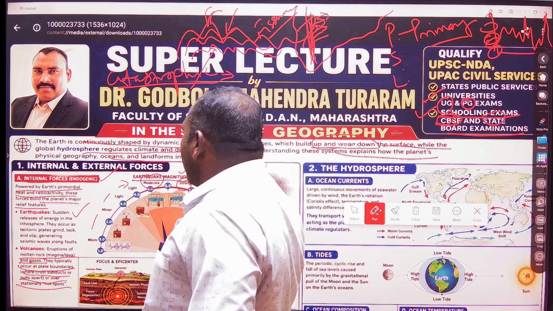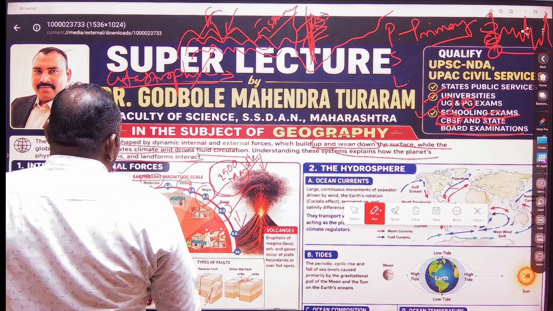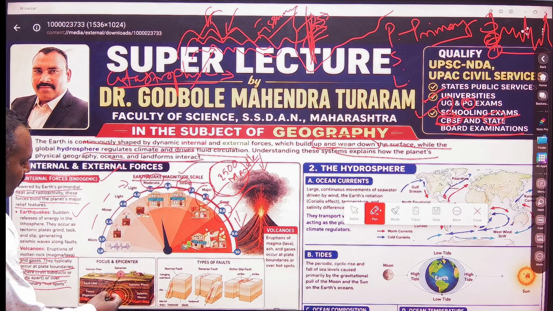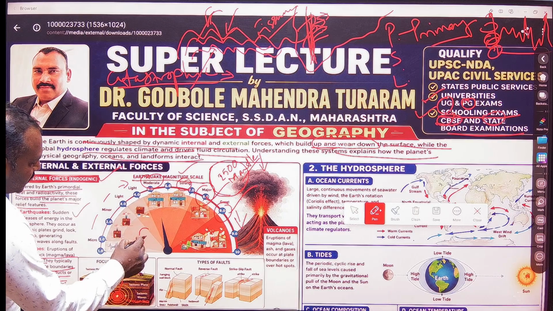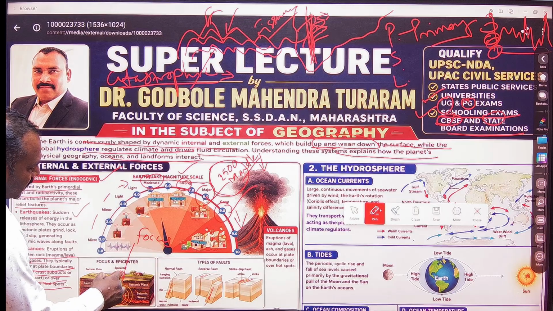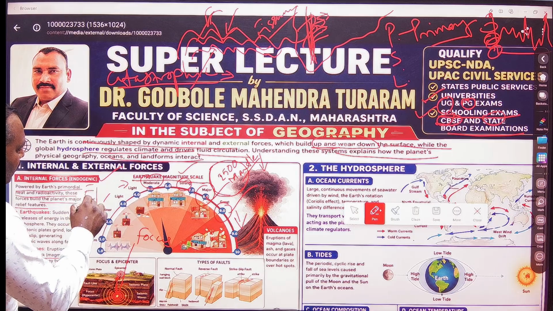There are certain morphologies of the earthquakes, or important concepts. The exact location within the earth from where the earthquake's waves are emitted is known as the focus. And those waves are reported on the surface of the earth exactly vertically above the focus. We call that the epicenter.